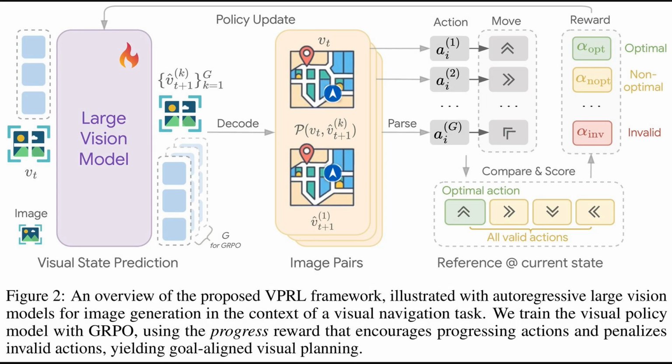So to actually make this visual planning happen, the paper introduces their framework, Visual Planning via Reinforcement Learning, or VPRL. This system uses what they call a large vision model, which, importantly, is trained only on images and video frames, no text at all. VPRL then learns in two main stages. First, there's a policy initialization phase, where it learns from random visual paths. And then, it refines its planning through reinforcement learning, guided by a special progress reward function to tell if it's making good visual steps toward the goal.